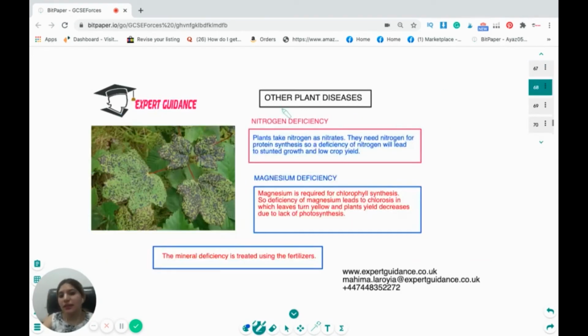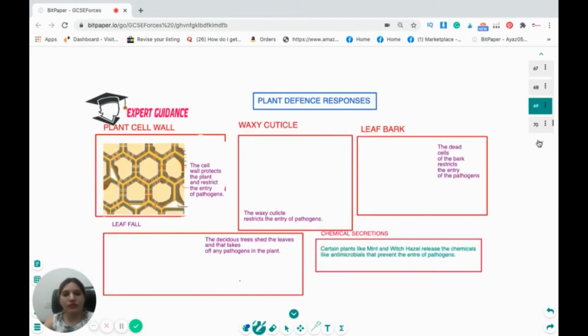Other diseases in plants are nitrogen deficiency. Plants take nitrogen as nitrates. They need nitrogen for protein synthesis. So deficiency will lead to stunted growth and low crop yield. Magnesium is required for chlorophyll synthesis. So if there's a deficiency of magnesium, it will lead to chlorosis, in which the leaves turn yellow and the plant yield decreases due to the lack of photosynthesis. All the mineral deficiencies are treated by giving the fertilizers.